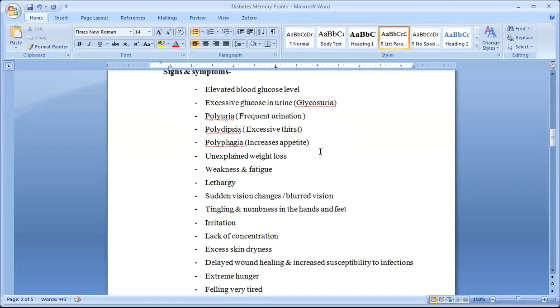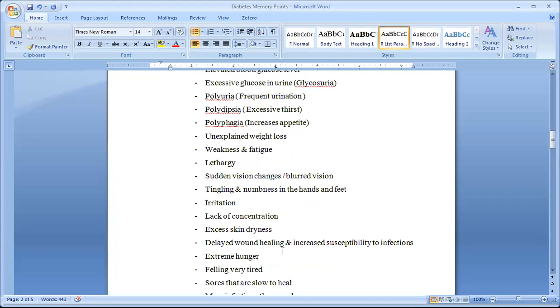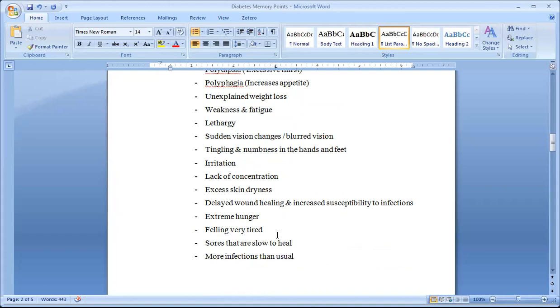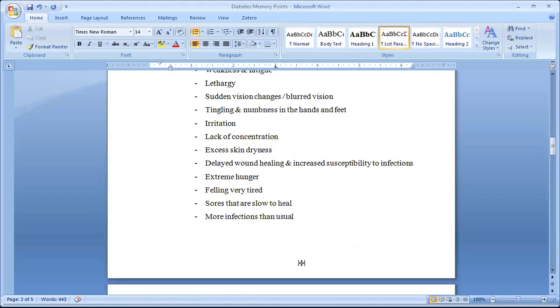Also weakness and fatigue, lethargy, sudden vision damage, retinopathy, blurred vision, tingling and numbness in the hands and feet, irritation, lack of concentration, excess skin dryness, delayed wound healing, increased susceptibility to infection, extreme hunger, and sores that are slow to heal.